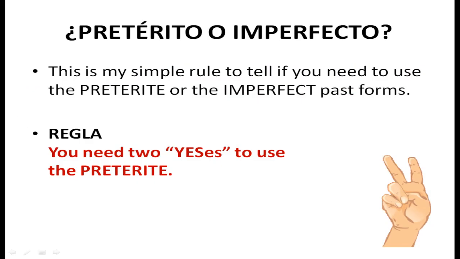So, preterite or imperfect? Well, here's a simple rule to decide whether you need to use the preterite or the imperfect in any situation. And the rule is simple. You need 2 yeses to use the preterite. To get 2 yeses, you need to ask 2 questions.